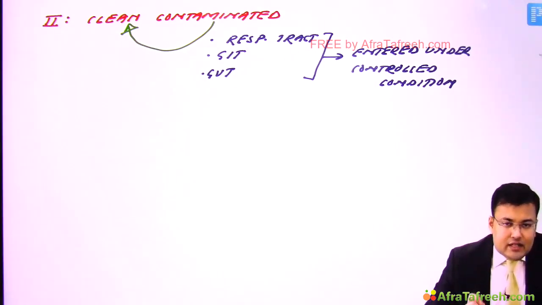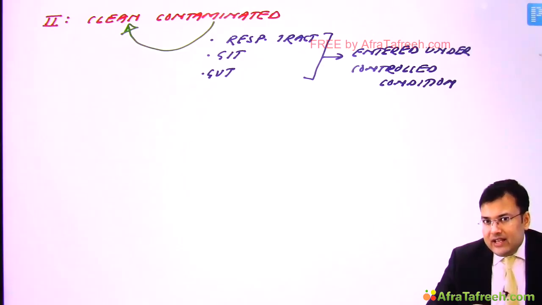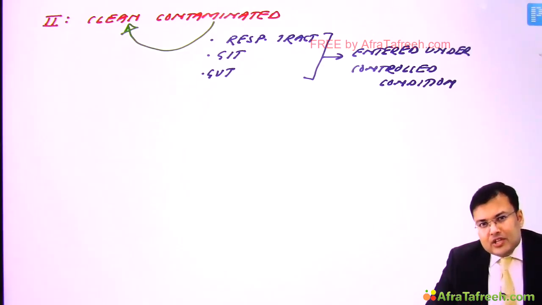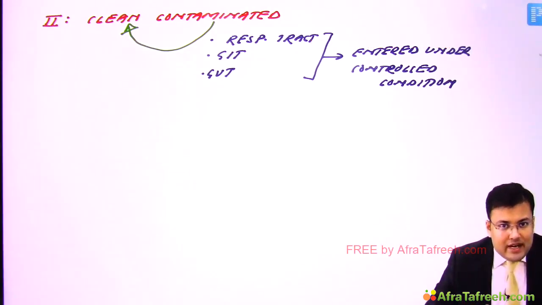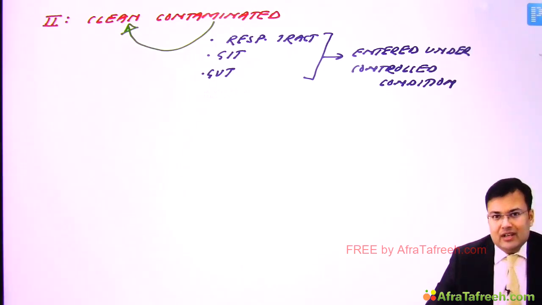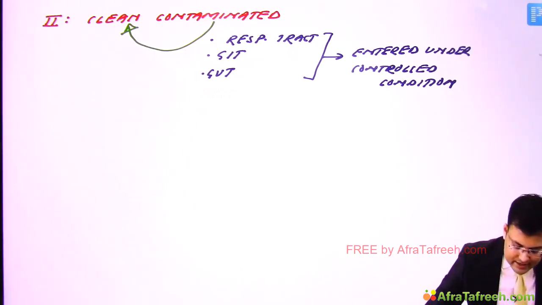In these cases also I'm entering into the GIT, but since bowel preparation has been done, it is under controlled condition. So what kind of wound is this? Clean contaminated.